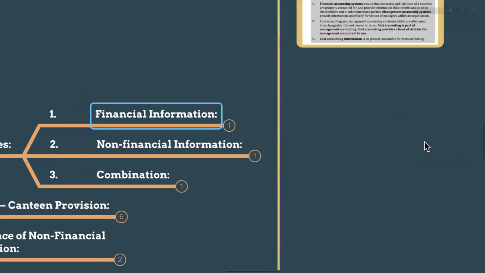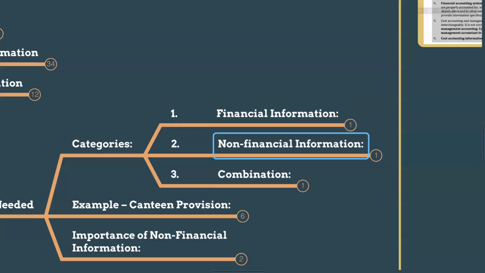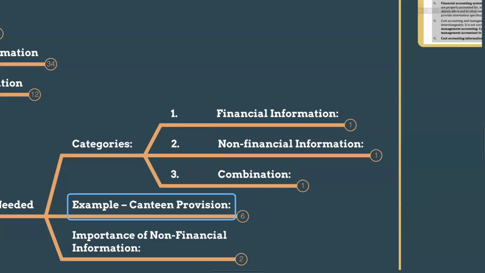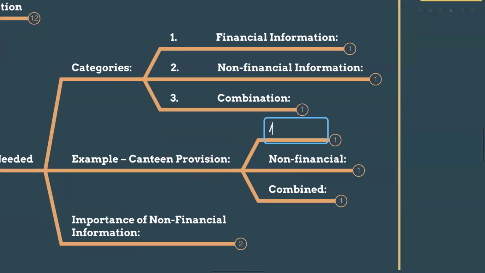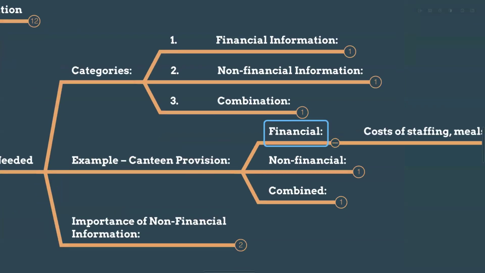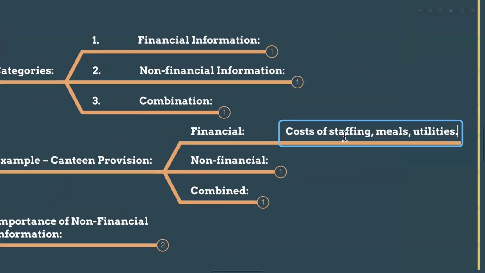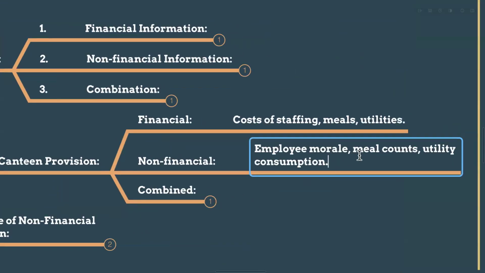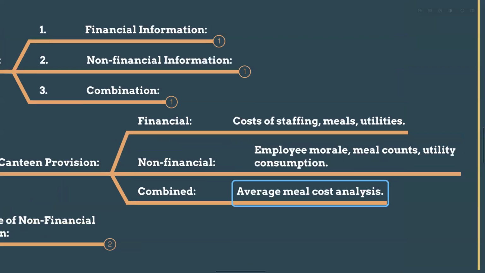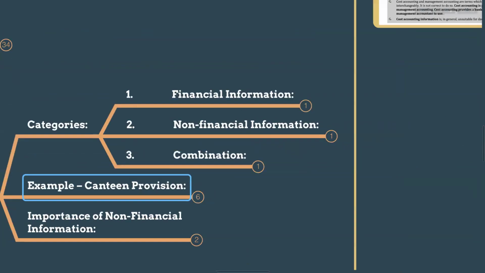So you have to know we want financial information, we want non-financial information, and we need a combination of both. For example, a canteen provision. For a canteen, the cost of staffing, meals, and utilities are financial information. Employees' morale, meal counts, and utility consumption are non-financial. And average meal cost analysis has both financial and non-financial information.